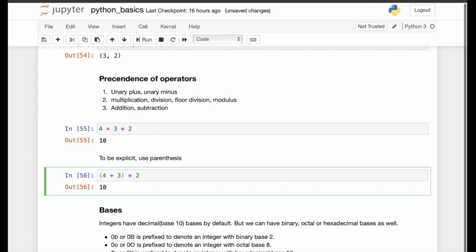So let's say I want to perform the addition first. So I would use parentheses to override this. So now it would be like this. First addition is performed and then the multiplication.